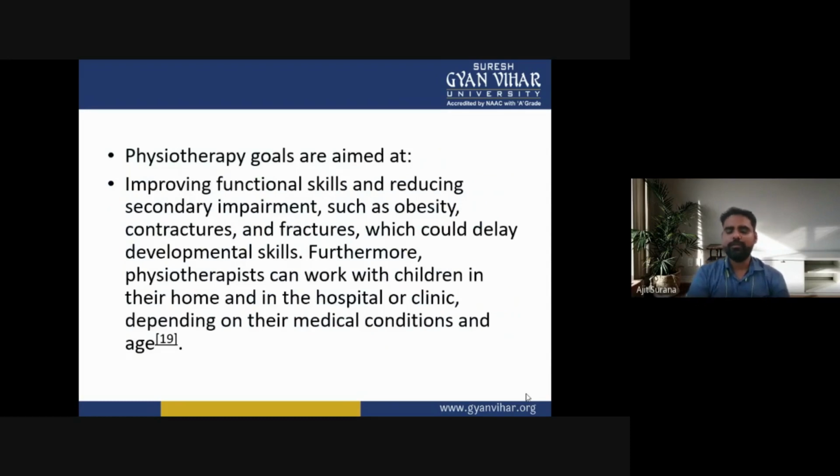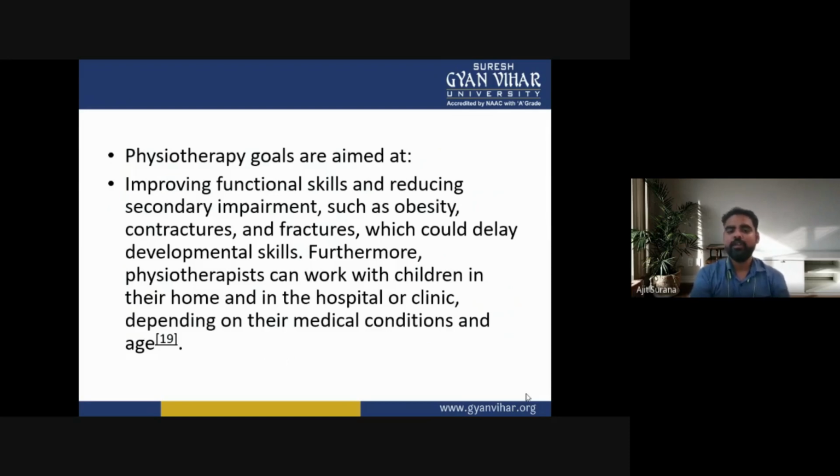Now, physiotherapy goals are aimed at improving functional skills and reducing secondary impairments such as obesity, contractures, and fractures, which could delay developmental skills. Furthermore, physiotherapists can work with children in their home, in the hospital or clinic, depending on their medical conditions and the age.